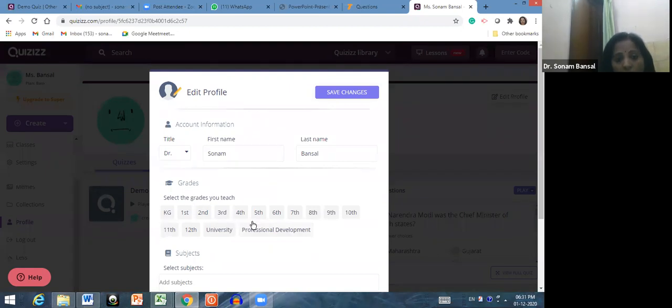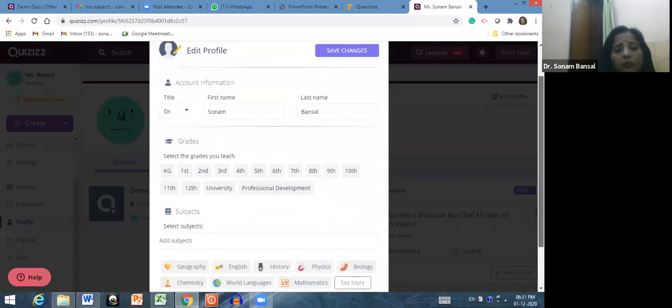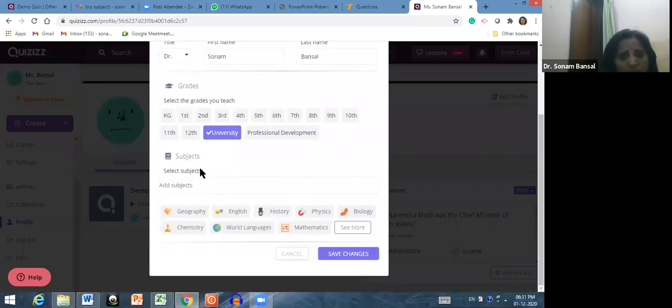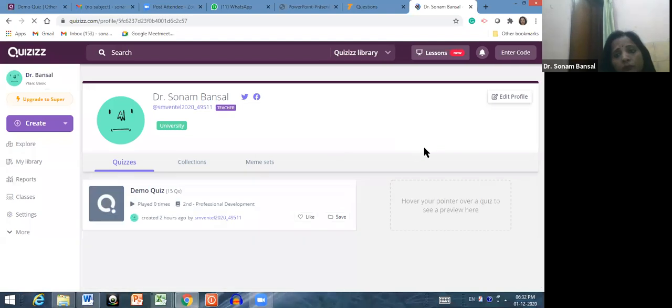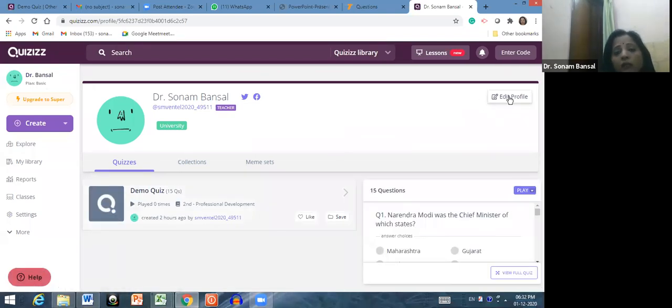And here are the grades. Select the grades you teach. You are teaching in KG, first, second, third, fourth, fifth. I am teaching in a university, let's suppose, so click here on university. If you want to add your subjects, you have to click add your subjects over here and click on save changes. After this, when you click on save changes, it will scroll down and your changes will be done. If you want to add your profile pic, you can do that.